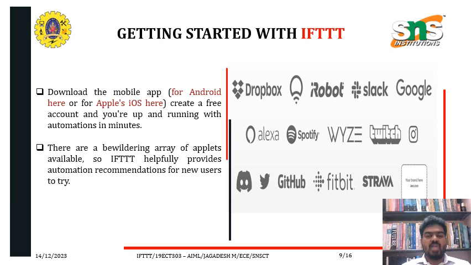So how do you start with IFTTT? Download the mobile app for Android or Apple iOS. Create a free account and you are up and running with automations in minutes. There is a bewildering array of applets available, so IFTTT helpfully provides automation recommendations for new users to try.